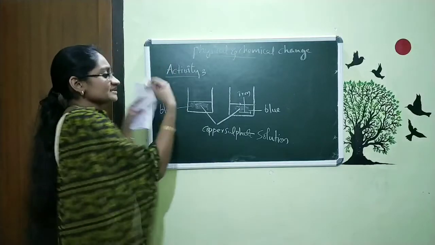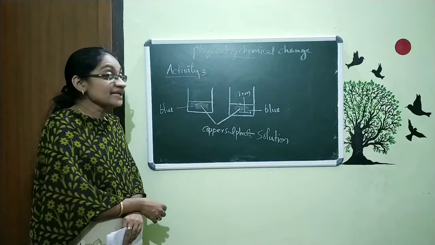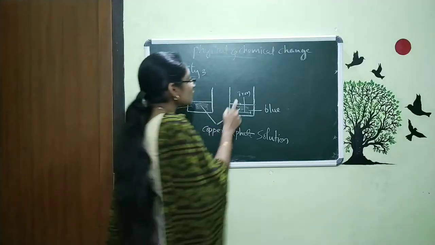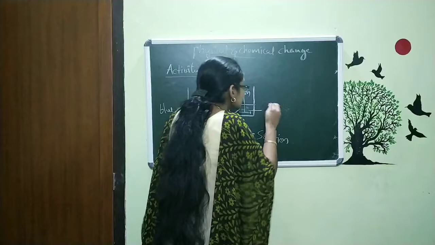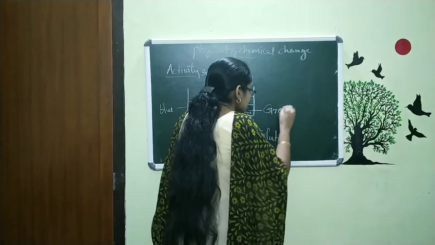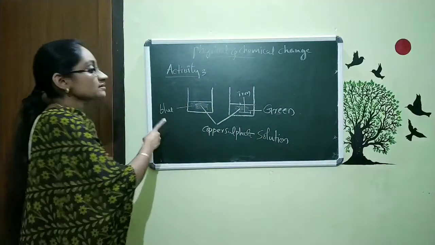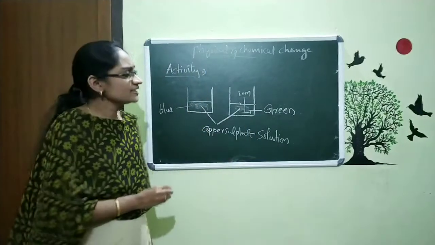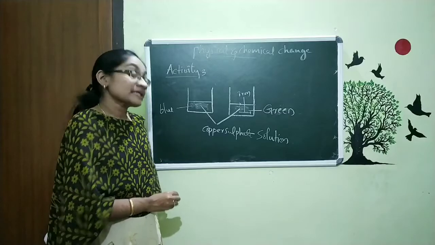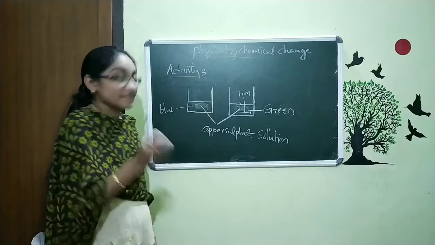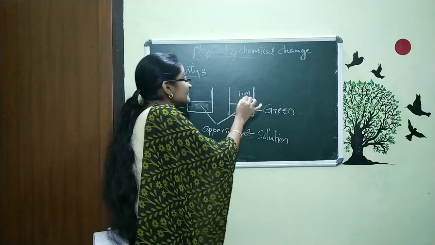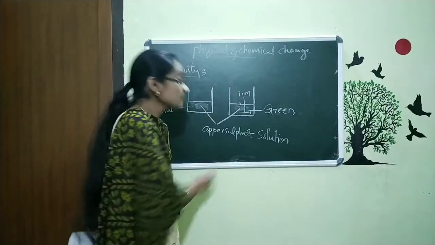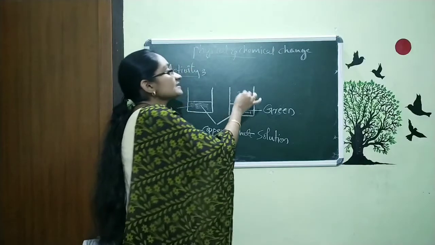Now I am leaving it to rest for some time and then observing, and now you can see that the color of the second beaker has converted to green. So here the color is blue and here the color is green. How did it turn green? The reason is very simple. Here the reaction occurs with the iron and the copper sulfate solution.